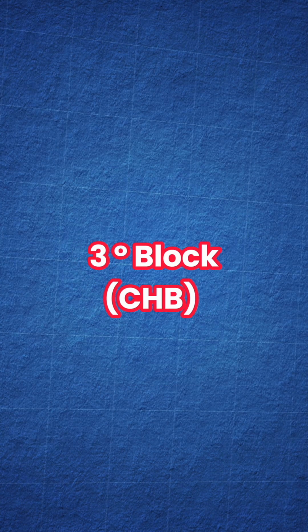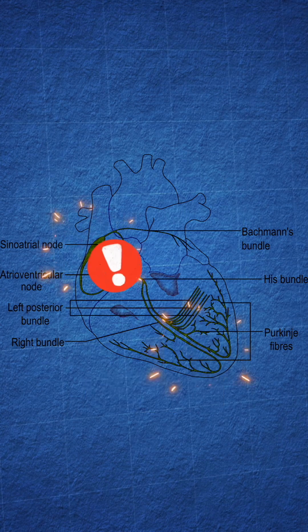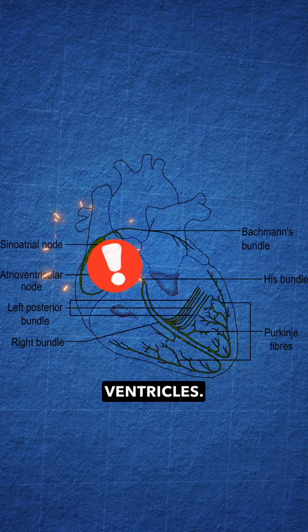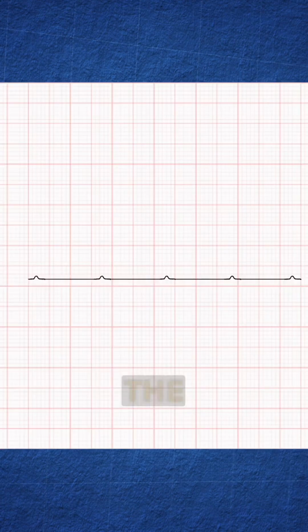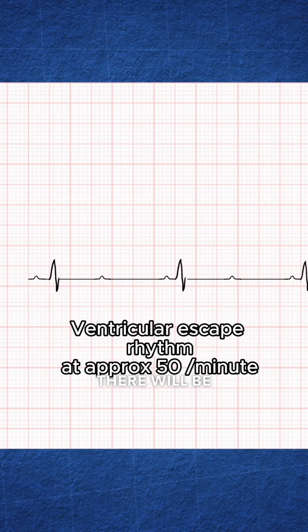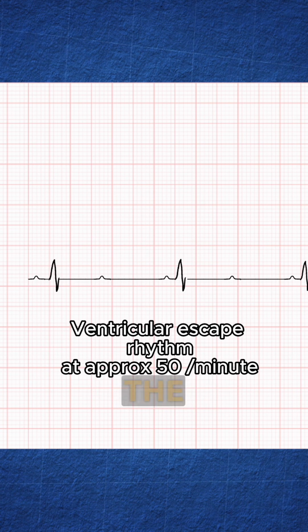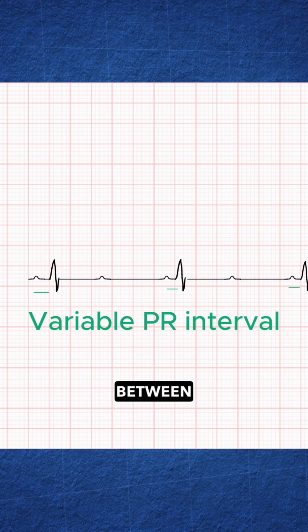The third degree heart block is also known as a complete heart block because there is no impulse getting transmitted from atria to the ventricles or SA node to the ventricles. So the ventricles take over the role of generating their own impulse, and this is called an escape rhythm. So the atrial rhythm, which is the P waves, will be regular, and then there will be another rhythm which is the escape rhythm, which is usually much slower than the atrial rhythm, and the PR interval will be variable as there is no relationship between the two rhythms.